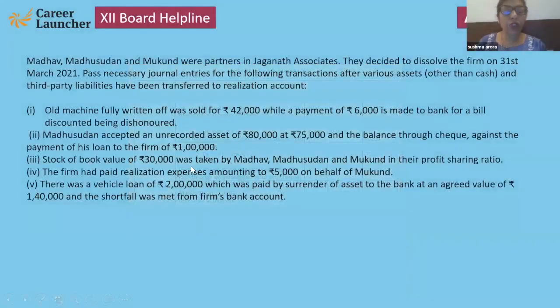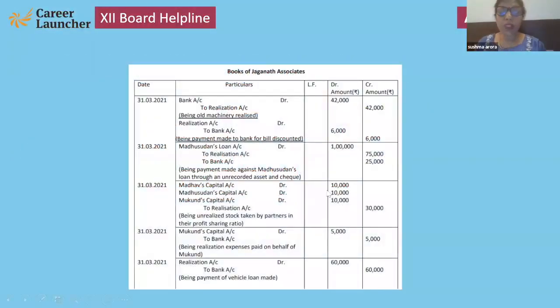Next, stock 30,000 taken by Madhav, Madhusudan and Mukund in their profit sharing ratio, and their profit sharing ratio is not given, so that will be equal. So that stock of 30,000 was already transferred to the realization account, and it is taken by all the three partners in their profit sharing ratio, which is not given. It means that will be equal.